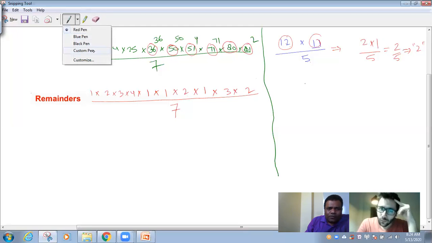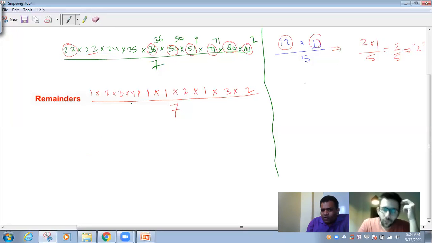Now again, as I told you, we need to continue the process till numerator is lesser than denominator. Now I will multiply. But while we are multiplying, the moment I get a number greater than 7, I will kill it there. Kill means I will divide and continue with the remainders. Okay, let's start. 1 into 2, 2. Into 3, 6. 6 into 4, 24. So number became big, right? So kill here, 24 divided by 7. What is remainder?